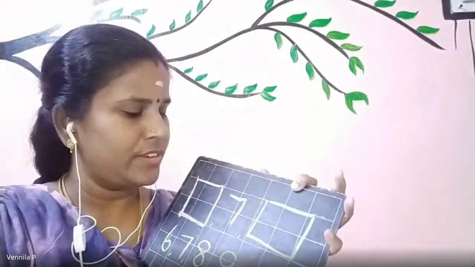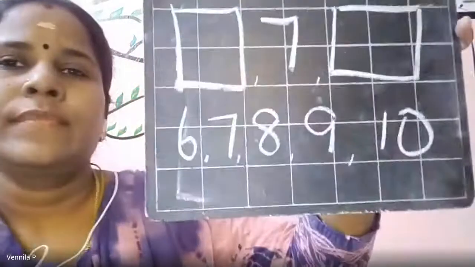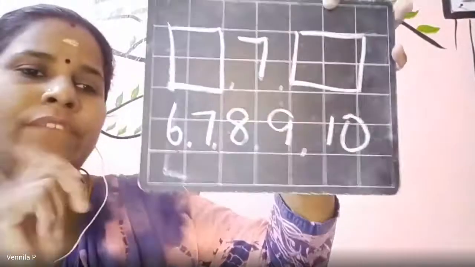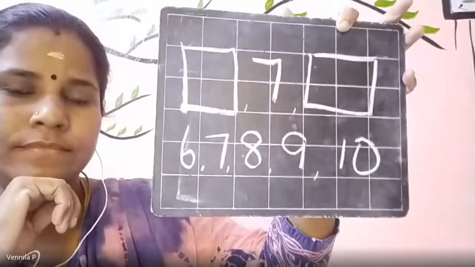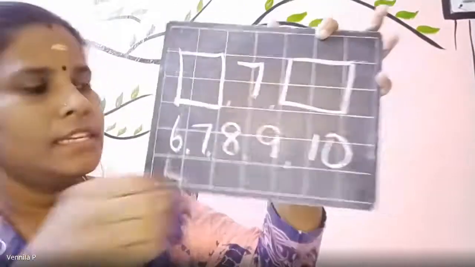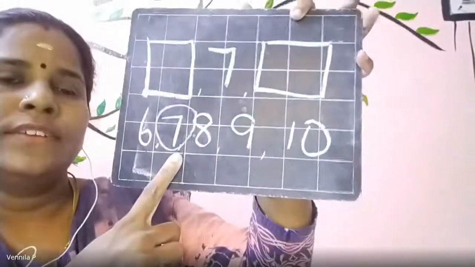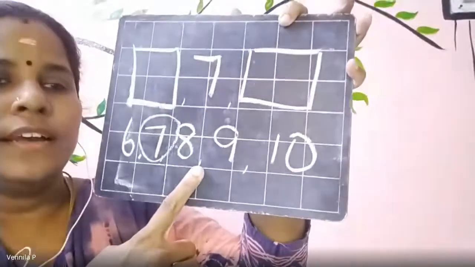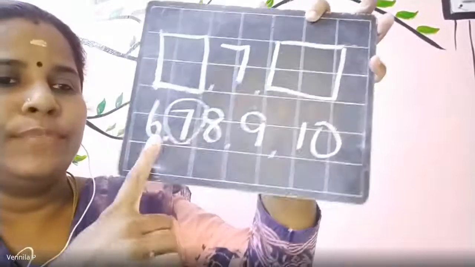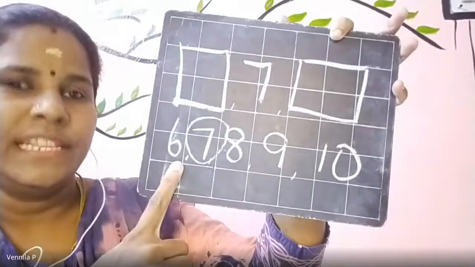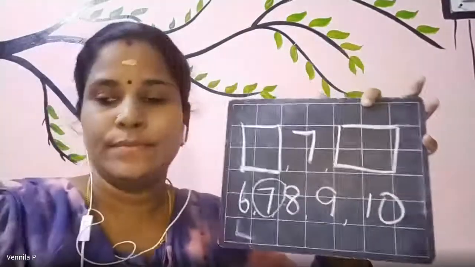Yeah, I also finished writing. Like this you have to write and then find out. Okay? Circle the number 7. And from 7 which is the after number and from 7 which is the before number. Let me see who is finishing it first.